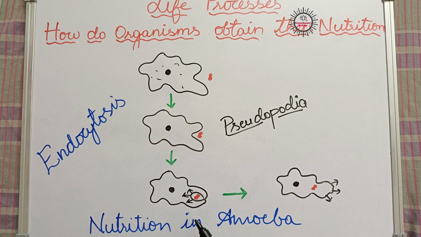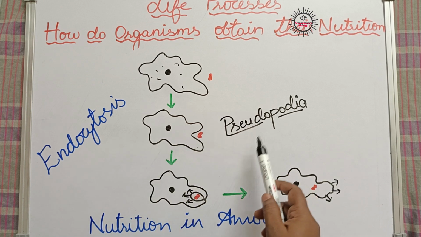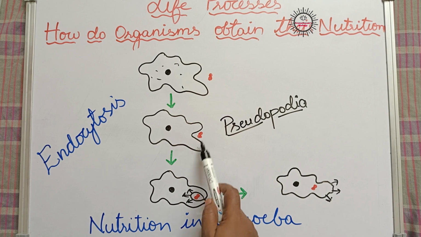Inside the food vacuole, some digestive enzymes are present. Here, with the help of digestive enzymes, the food will get digested. After that, the digested food will diffuse into the cytoplasm of the amoeba. If any undigested or unwanted food material is left, that food material will move out of the body of the amoeba through the plasma membrane. So this is how nutrition in the case of amoeba takes place. The process is called endocytosis, which uses pseudopodia for engulfing the food material and also for movement.